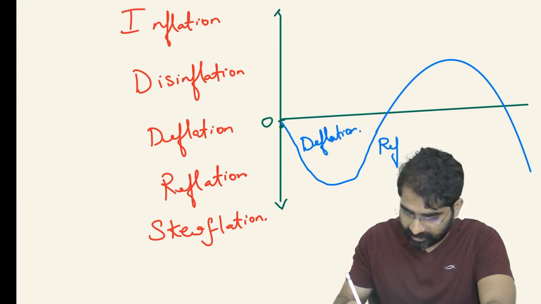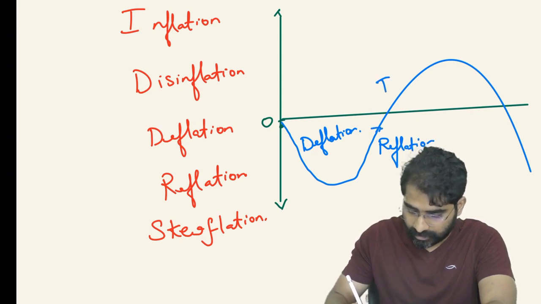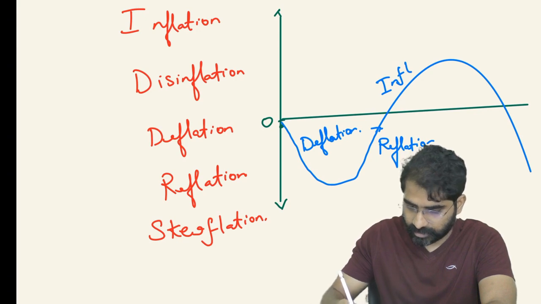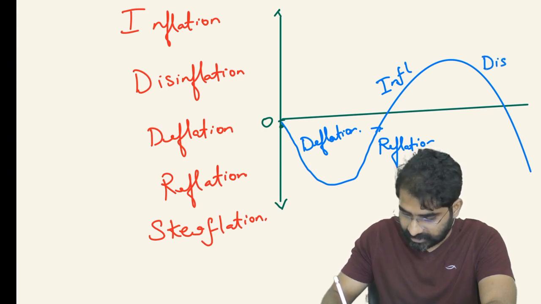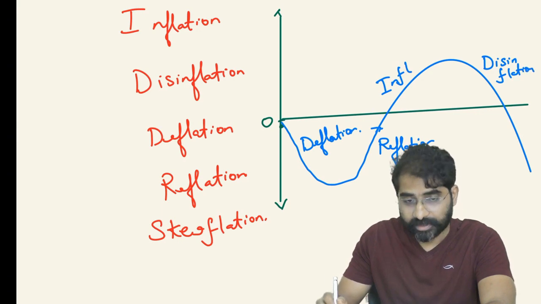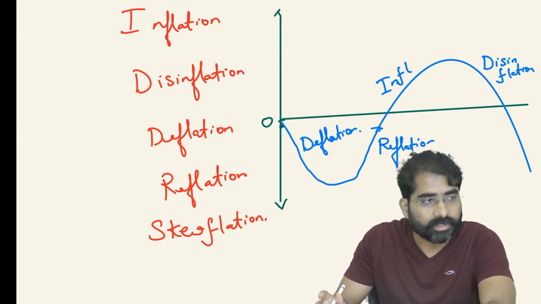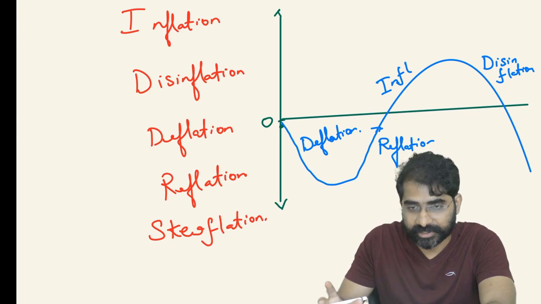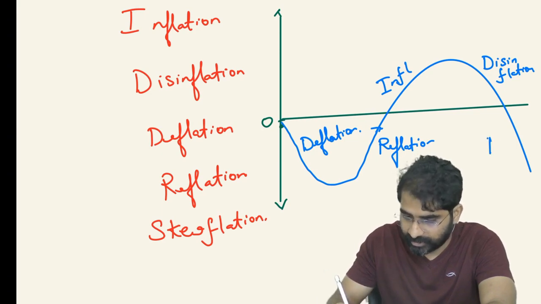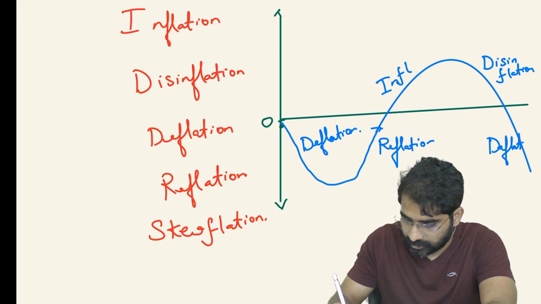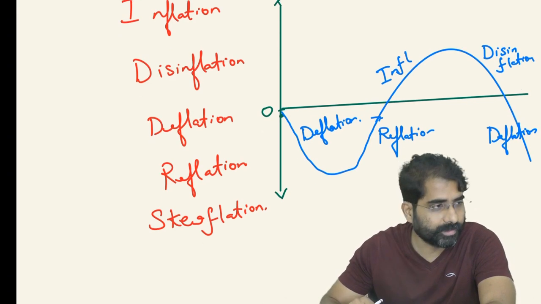Now this is reflation, you're moving up, this is inflation, and this is disinflation. Disinflation is a fall in the inflation rate, though it is positive, above zero. Again this will be deflation. Easy way to remember.